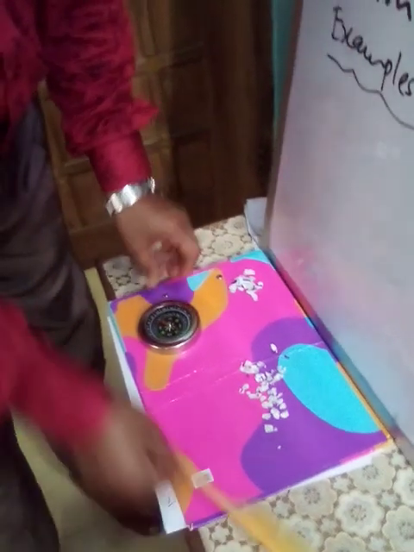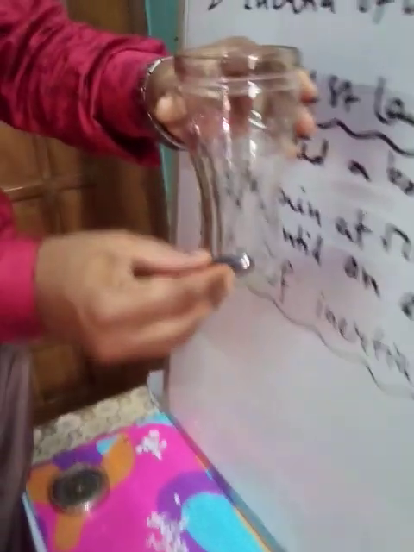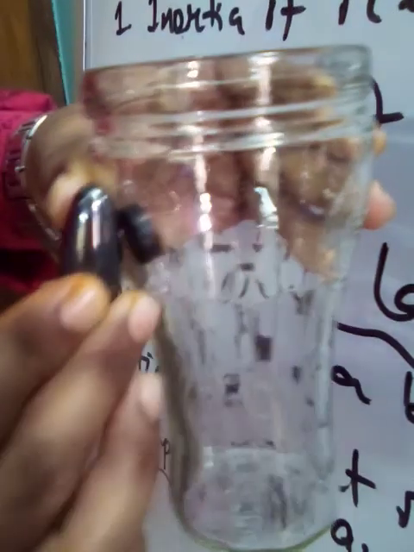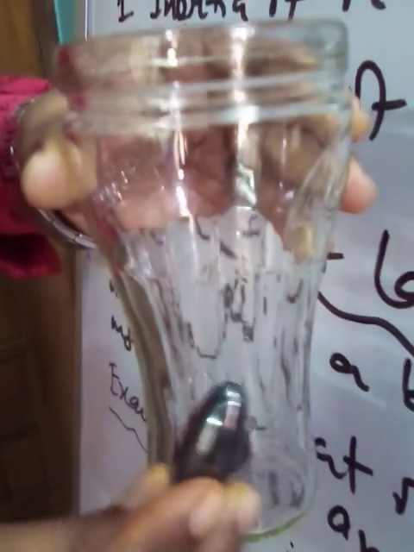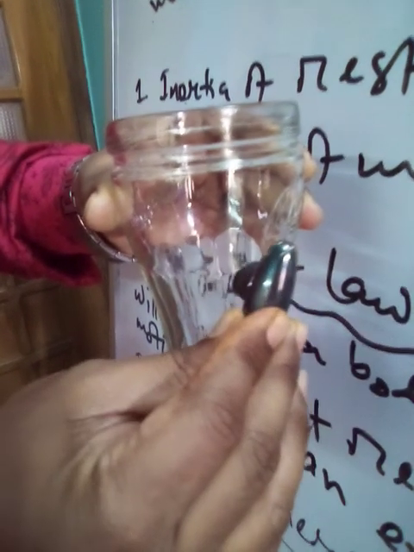Now, let us see an example of a non-contact force. The coin that I showed you a few minutes back is now inside the glass. You see it is a magnet, another magnet attracting each other. That's why the coin is going up, and it is moving, but there is no direct contact between the two magnets.